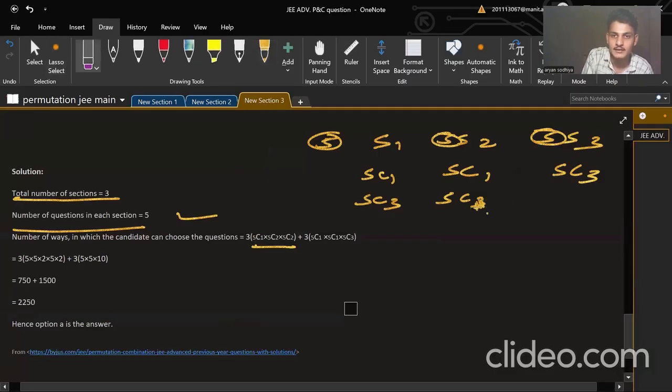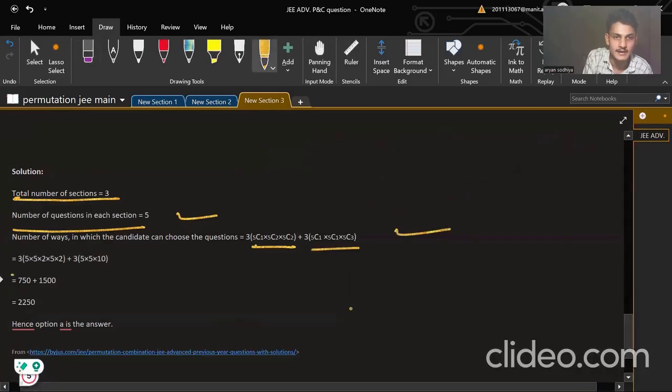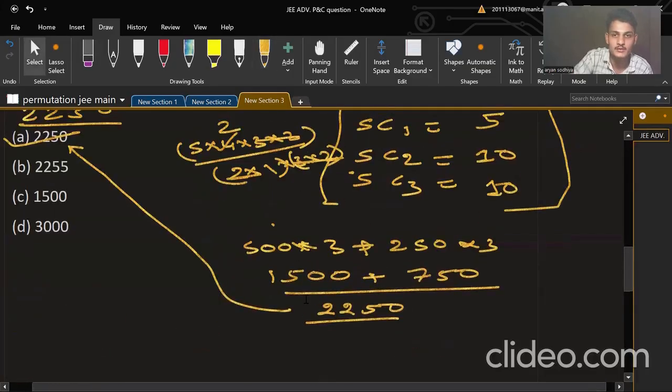So let's again go through the question and simplify it. That is the answer directly given here. It is 2250, which we have got previously also. 2250.